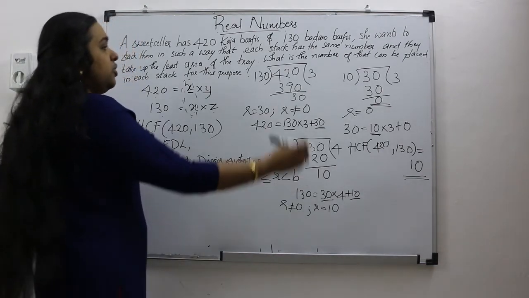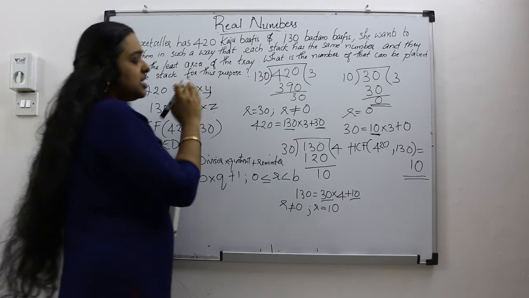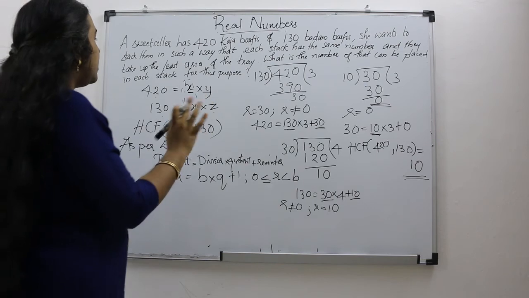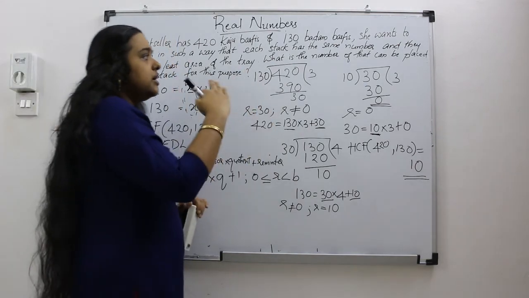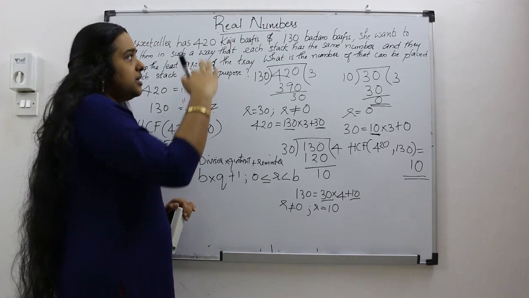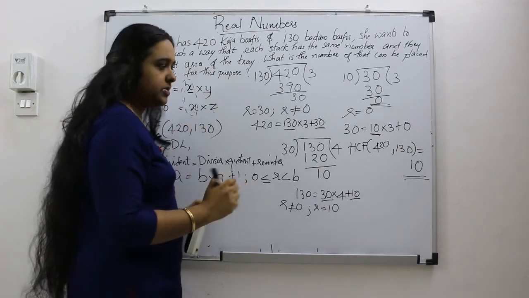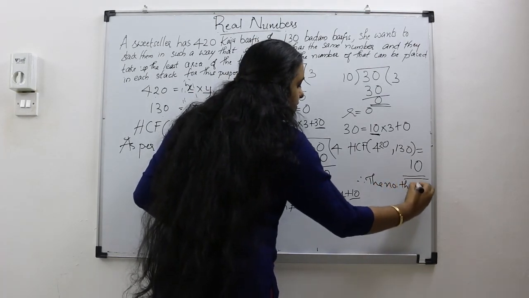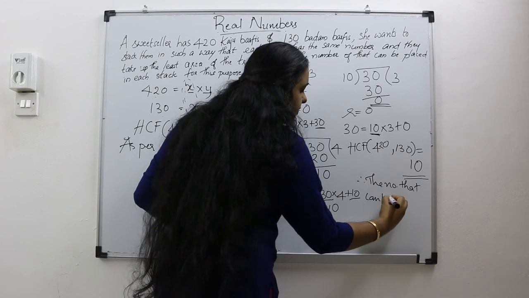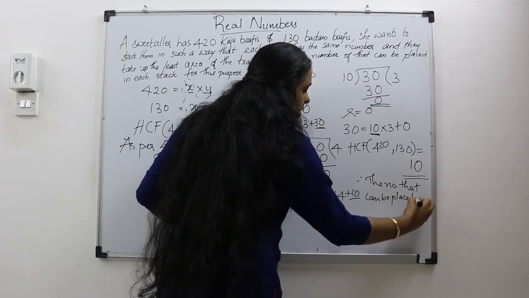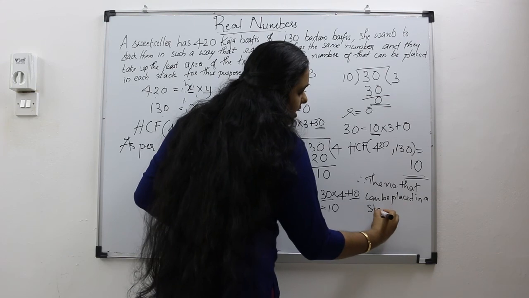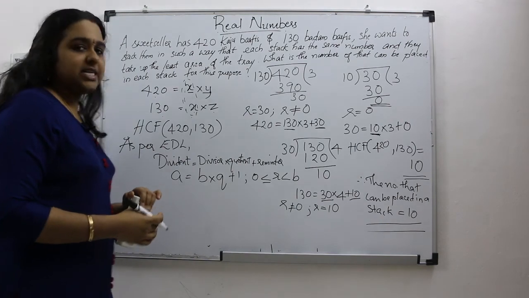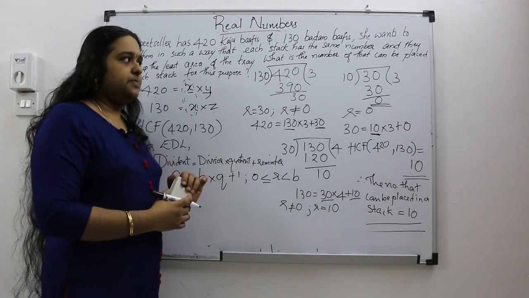Is that clear? So the number that can be placed in each stack is equal to 10. There will be 10 Kaju Barfis in a stack. Therefore, the number that can be placed in a stack equals 10. Is that clear?